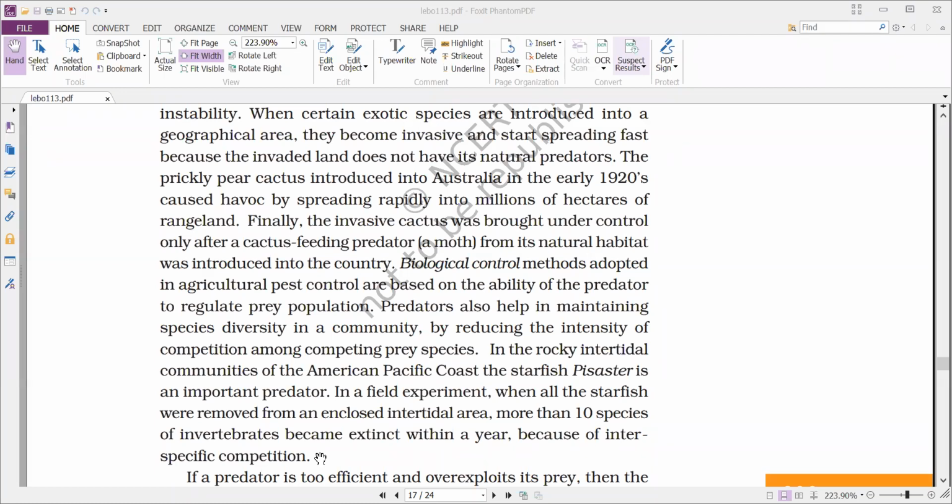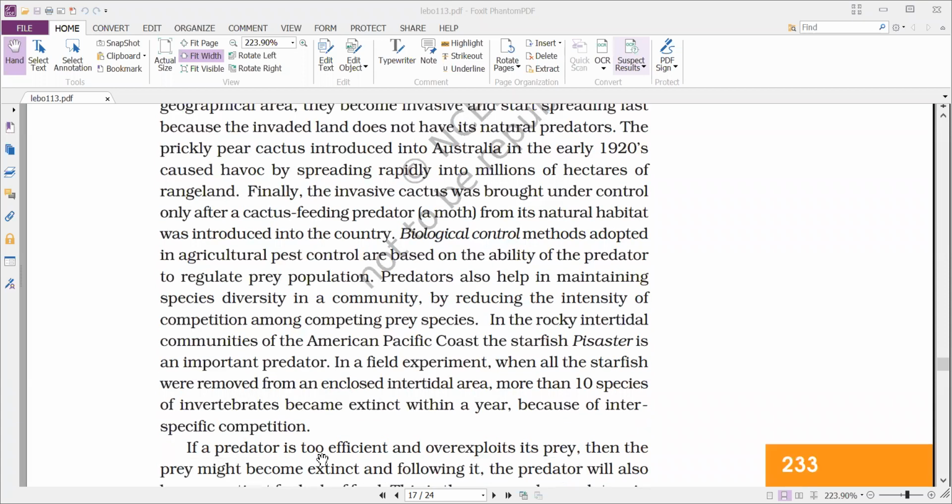So here, the starfish is the natural predator, which checks the population of all these 10 species of invertebrates. When the population is under control, the competition will be less and they are able to survive. That is the importance of predation.